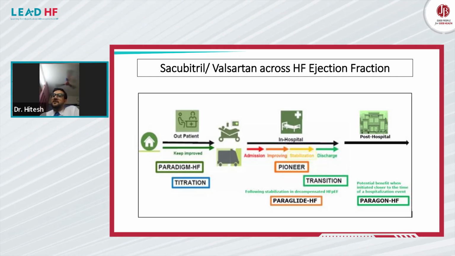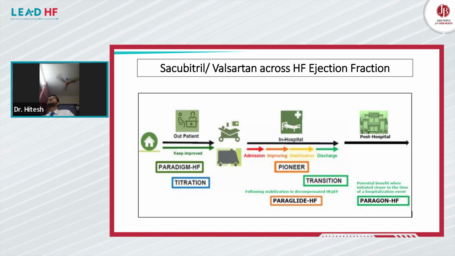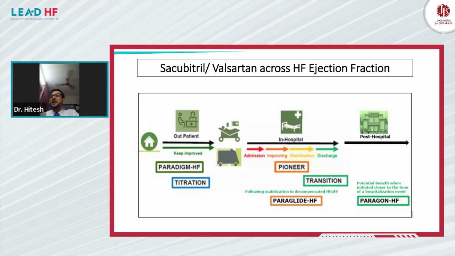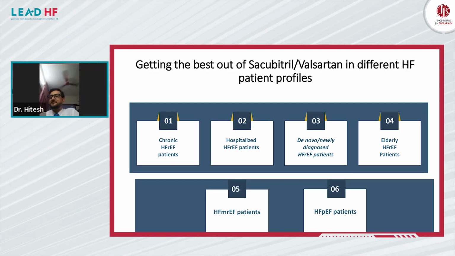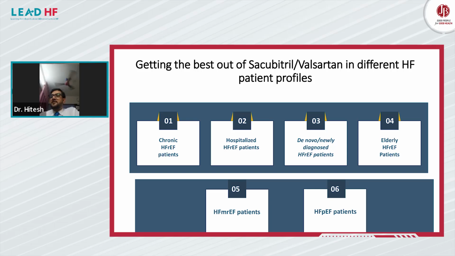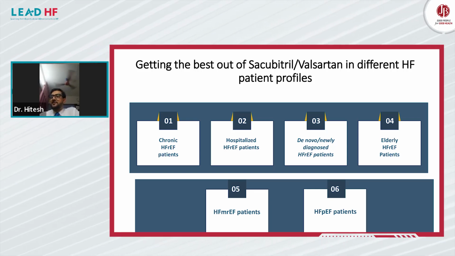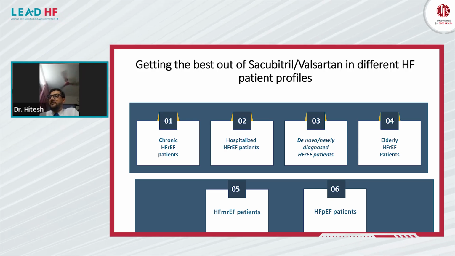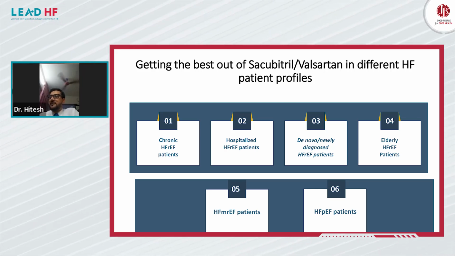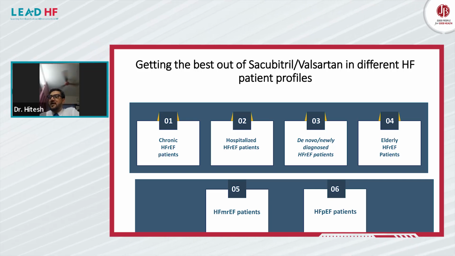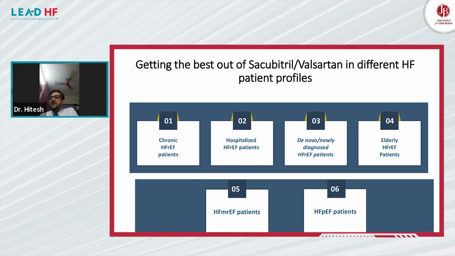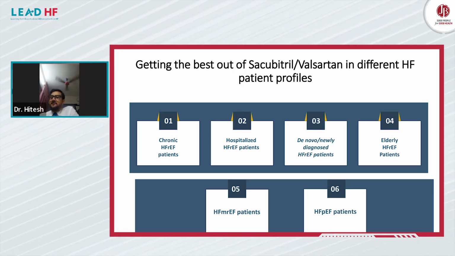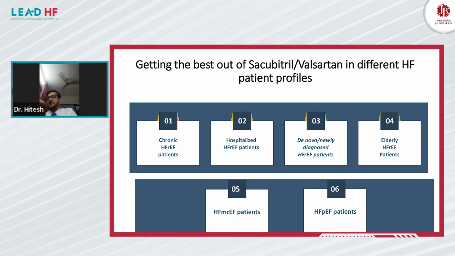So benefits were observed across the spectrum of patients, including chronic patients, acutely hospitalized patients, and post discharge patients. Now, getting the best out of sacubitril valsartan in different heart failure patient profiles: chronic HFrEF patients, hospitalized HFrEF patients, de novo newly diagnosed HFrEF patients, elderly HFrEF patients, heart failure with mid-range ejection fraction, that is between 30 to 45% ejection fraction, and heart failure with preserved ejection fraction.